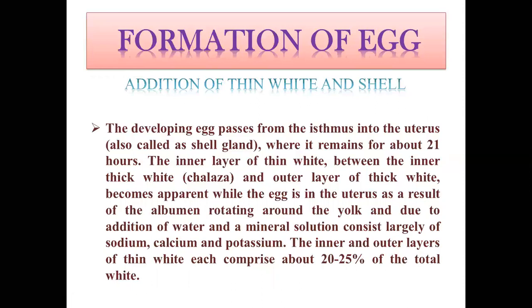Then it is the last part, the addition of thin white and shell. The developing egg passes from the isthmus to the uterus. It is also called the shell gland, where it remains for about 20 to 21 hours. So this is the region of the oviduct where the developing egg remains for the longest time, about 21 hours.